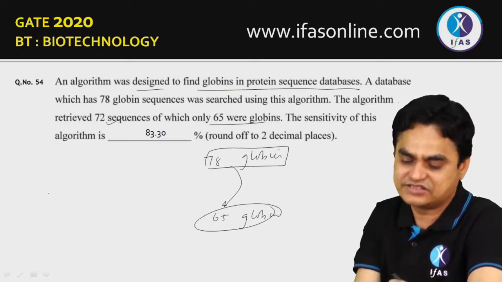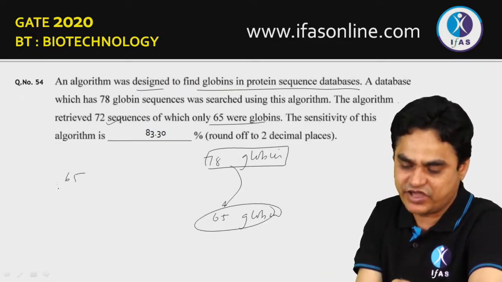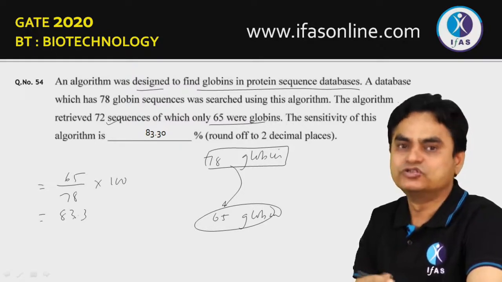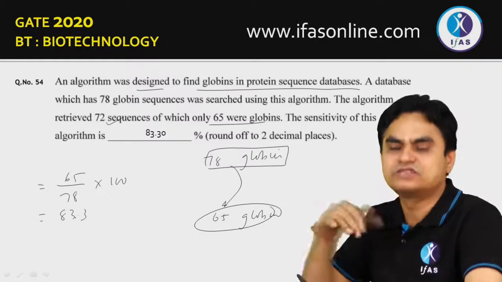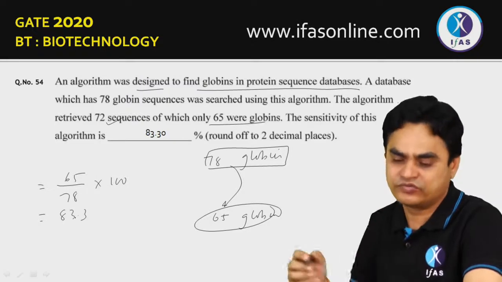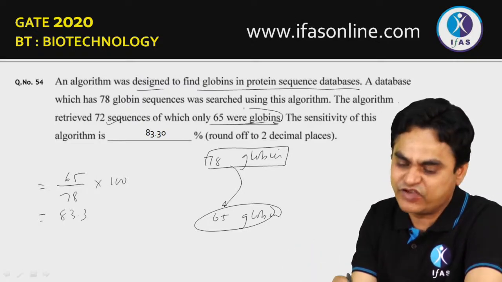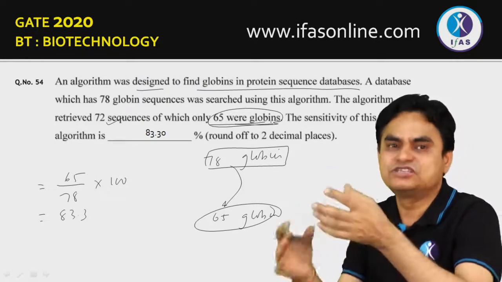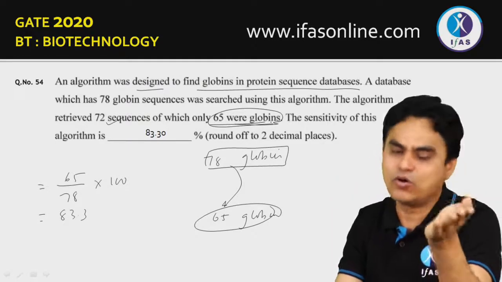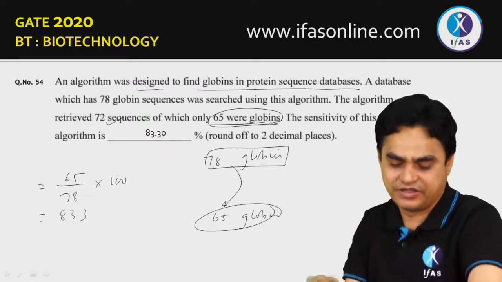So you can find the sensitivity. Sensitivity will be 65 out of 78 into percentage. The value will come out to be 83.3. So the total was 78, and out of this only 65 sequences were fetched and were similar to the globin. If the sensitivity would be 100%, then all the sequences should be of globin.